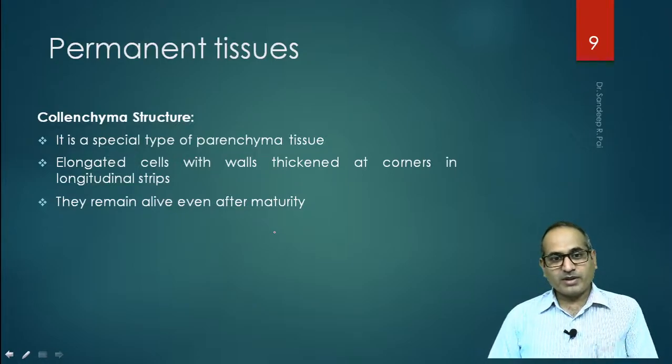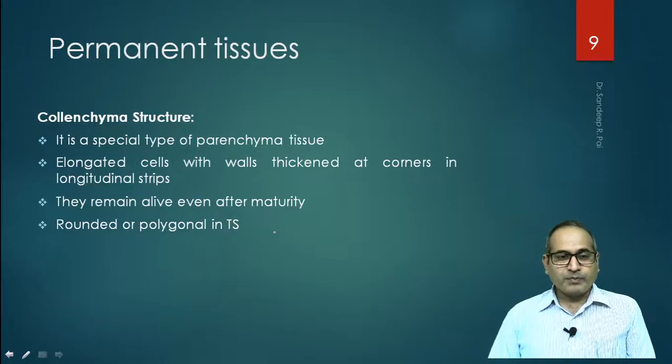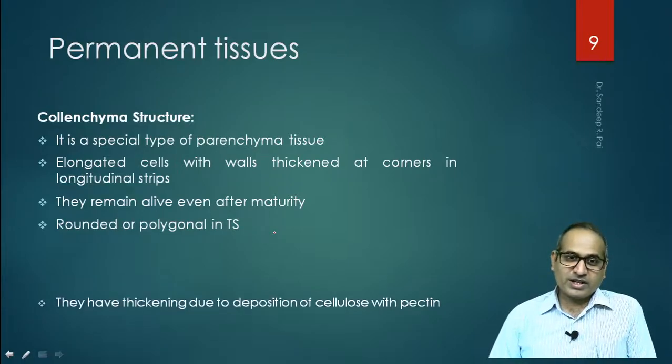That means even after maturity, like we saw in case of parenchyma cells, where those cells have living and dead tissues. In collenchyma, we see that they remain alive even after their maturity. So that means they don't have a fate into death, rather I should say. Further, they are rounded or polygonal in transverse section. TS is transverse section. You take a transverse section, you observe the cells, you will see that the cells are rounded or polygonal in shape.